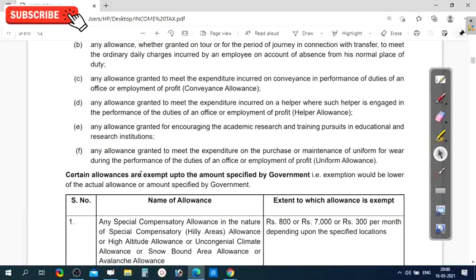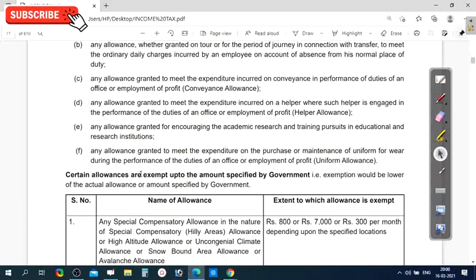any allowance granted to meet the expenditure on the purchase or maintenance of uniform for wear during the performance of duties of an office or employment of profit is called uniform allowance.